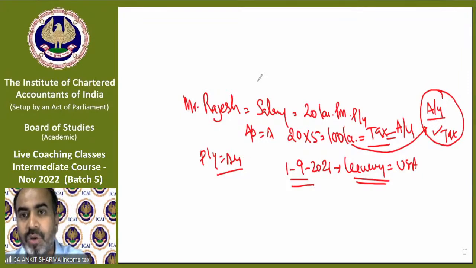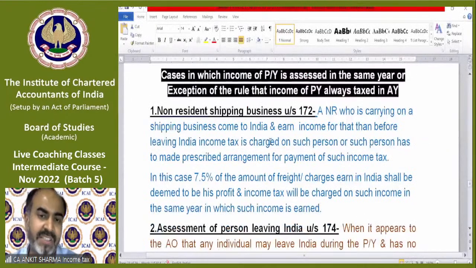Fine. So moving on to the provisions. In which scenario will it happen? The first case is a non-resident shipping business under section 172. What is the meaning of resident and non-resident? That we will discuss in chapter number 2, residential status. So if a non-resident who is doing a shipping business comes to India and earns freight, say freight of rupees 50 lakh from an Indian port, and now he's going back, the department will say, please pay tax. What will he say? The same thing: I will come next year and pay the tax.